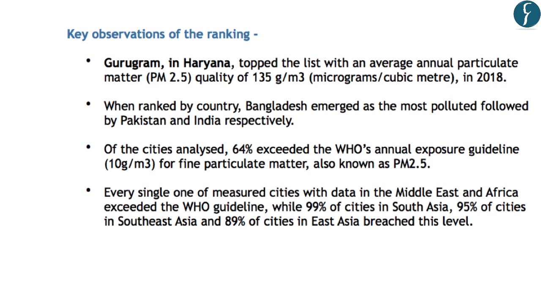Now, highlighting the gravity of pollution in Indian cities and various other countries of the world, Gurgaon in Haryana topped the list with an average annual particulate matter concentration of 135 micrograms per meter cube. So, this means that particulate matter pollution was the main problem in Gurugram in Haryana and it has topped the list regarding particulate matter pollution. Regarding the ranking of the countries, Bangladesh was the most polluted country, which was followed by Pakistan and India. And 64% of the cities which were analyzed by these rankings exceeded the World Health Organization's annual exposure guideline regarding fine particulate matter, which is also known as PM 2.5.